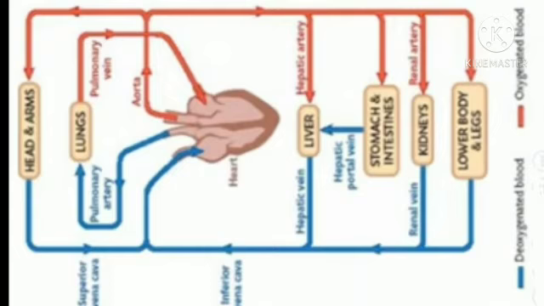All the deoxygenated blood from head and arms will come towards superior vena cava, and all the deoxygenated blood that comes from lower body, kidney, stomach, liver, will come towards inferior vena cava, and both join to go towards the heart. That deoxygenated blood goes through the pulmonary artery towards the lungs. In this way it works for the closed circulatory system.